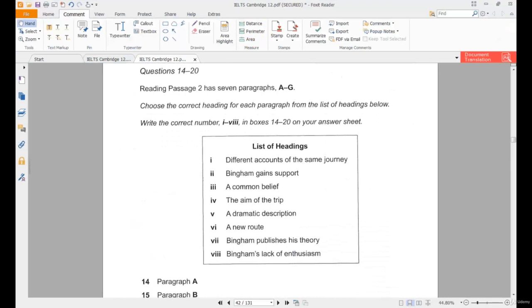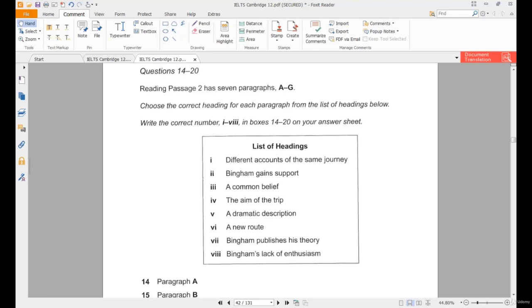Now, a lot of students have trouble with a headings question, but a headings question in terms of strategy is very straightforward, right? What I recommend students do is look at the first two sentences of the paragraph. And then after I look at the first two sentences, I look and see a heading that matches that information, that has the same meaning as that information.